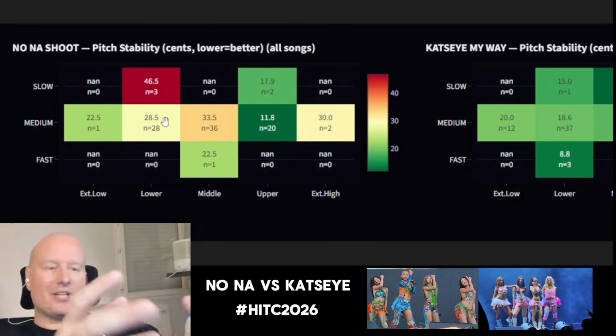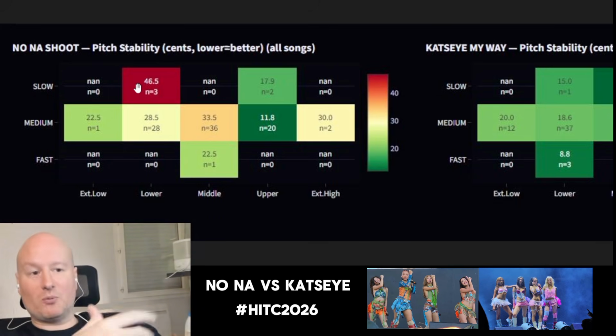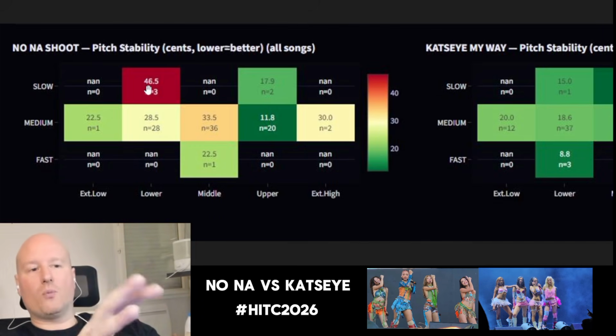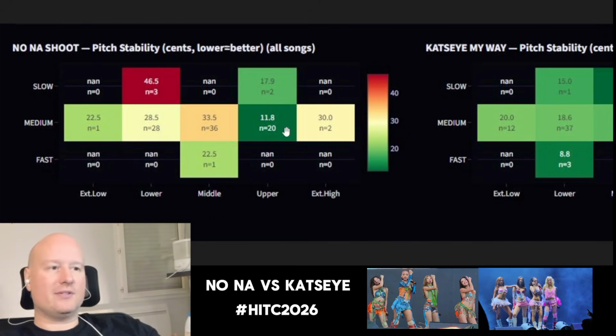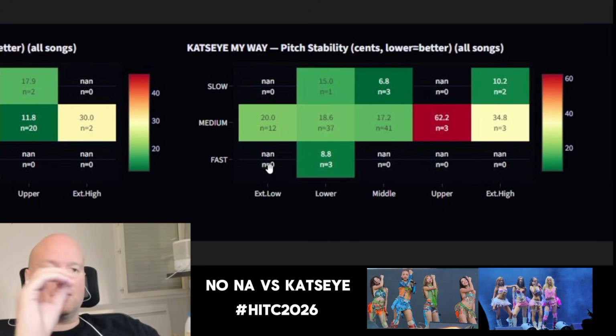I'm taking time to explain this, but basically, on the 3 data points we have on the slow and lower, this is where their pitch was a bit difficult to achieve. We can see that in the metric. One is 46% right here. The stability was not really there. So what can we get from KATSEYE now? You see, on KATSEYE it's a bit different. Where KATSEYE is different is on the upper and the medium.